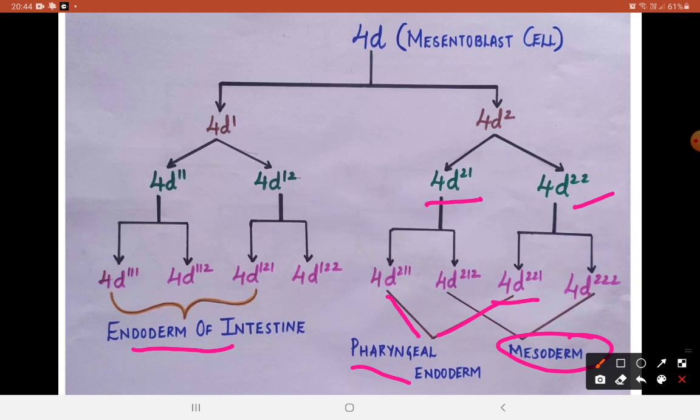So this is how we try to derive the developmental history of one particular blastomere.